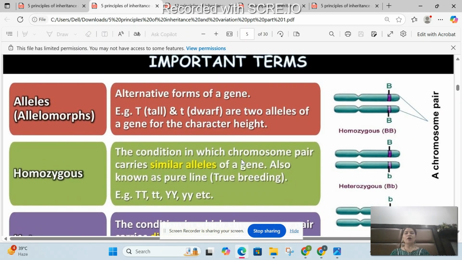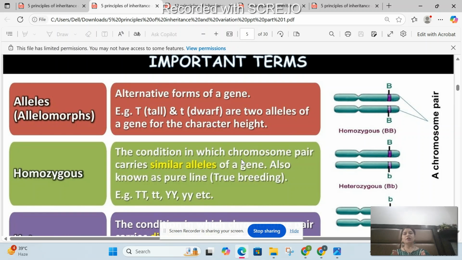Another thing that children are usually confused about is alleles and allelomorphs. What are they? I have always been telling you that there are two chromosomes in a diploid cell. You must have seen in the previous video also, there are two chromosomes, one from mother, one from father.